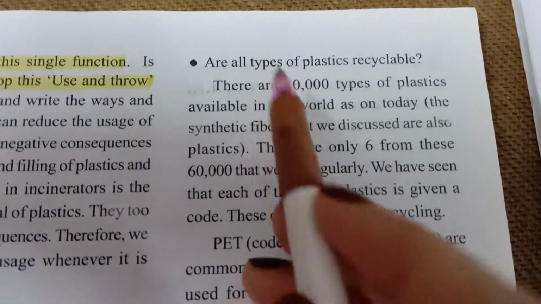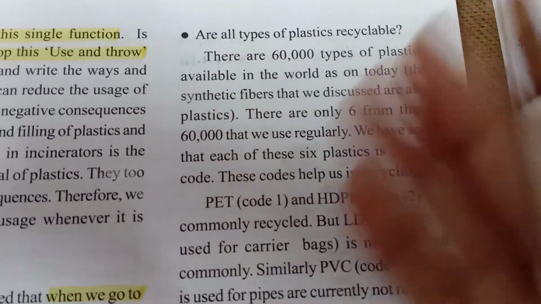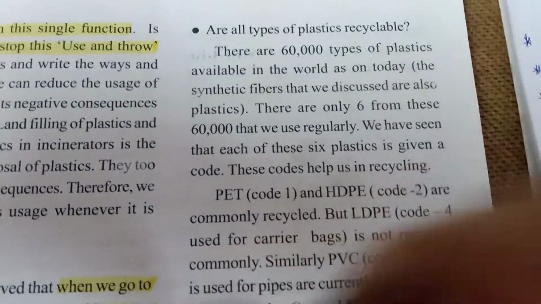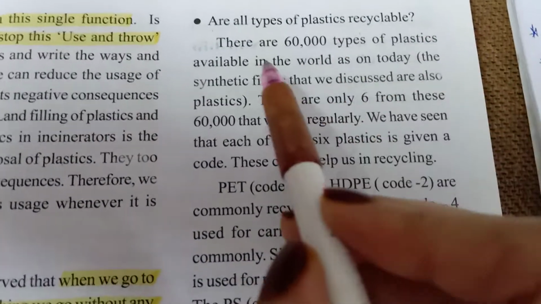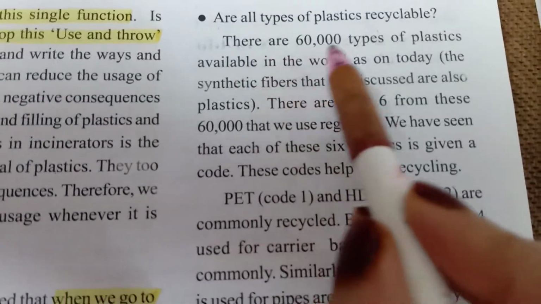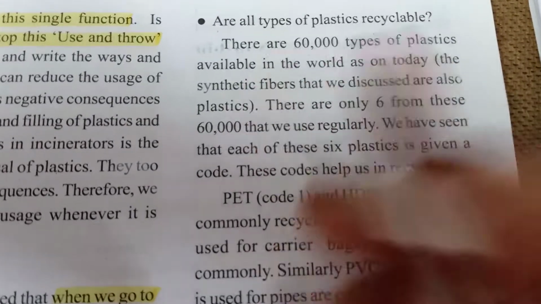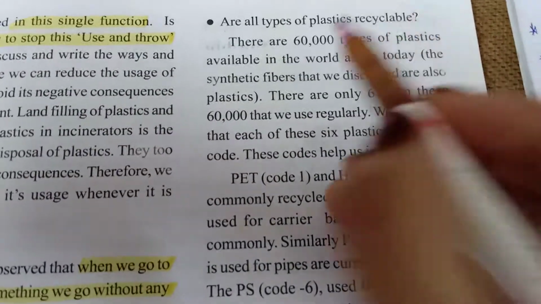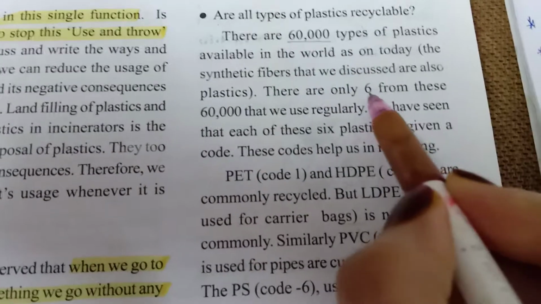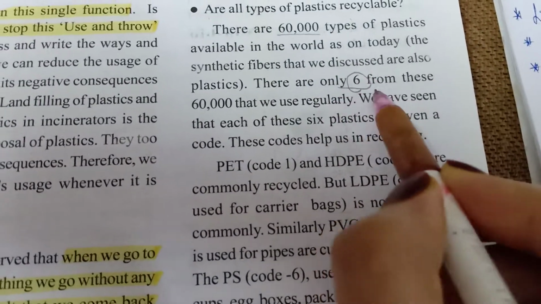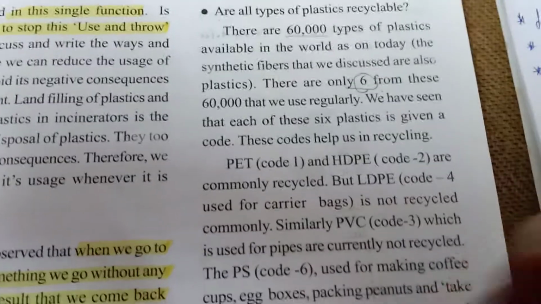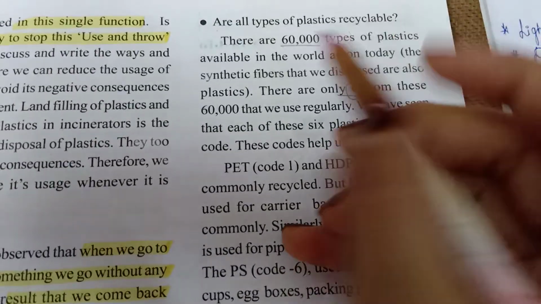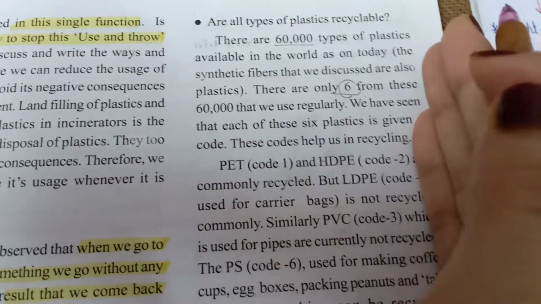And here one question is arising: are all plastics recyclable? मतलब all plastics can be recycled? Let's see, there are 60,000 types of plastics available in this world. Out of 60,000 plastics, in our daily life we use only 6 plastics regularly.